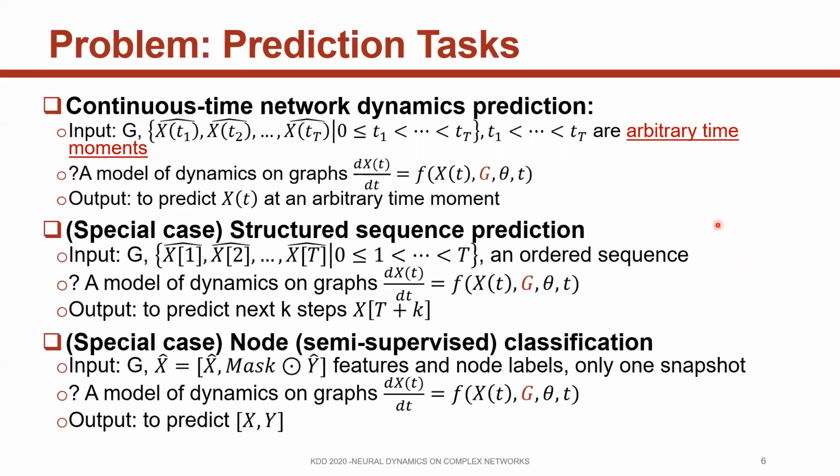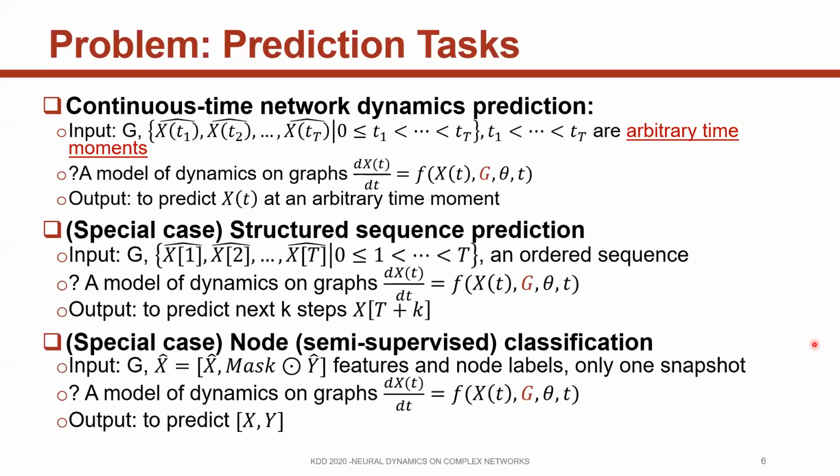The task of continuous time network dynamics prediction encompasses the following two tasks as special cases. The first special case is structured sequence prediction. Here, inputs are graphs and their node states, which form an ordered sequence. The ordered sequences are usually observed with the same time interval, and thus they focus on order instead of physical time. Once we can model its continuous time dynamics, we can surely predict its next k steps.